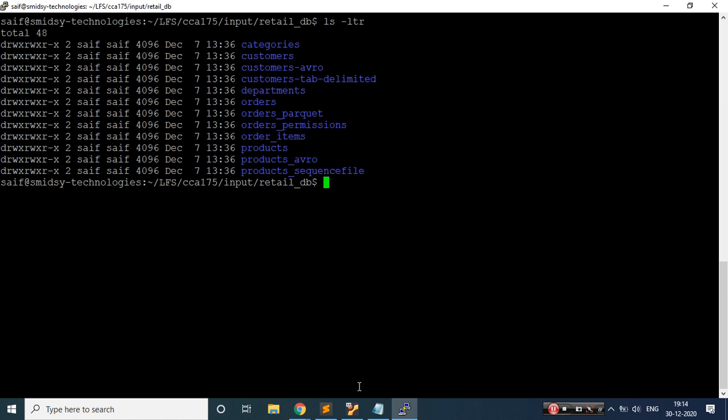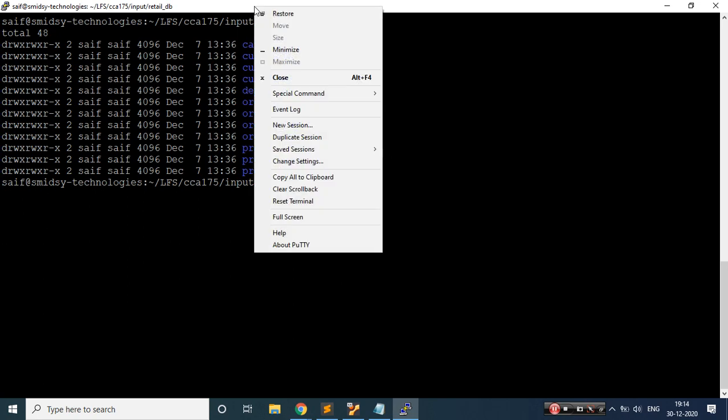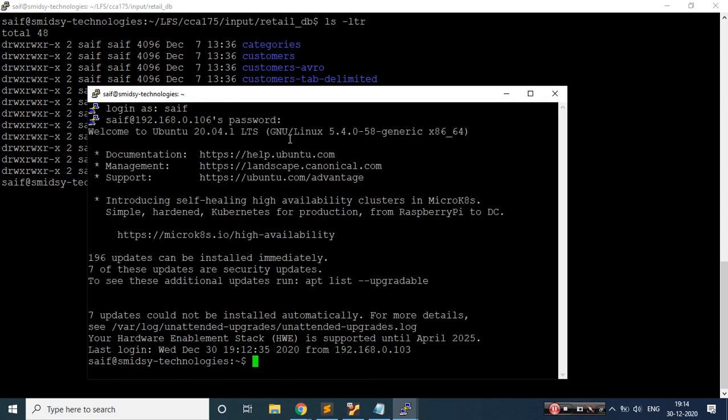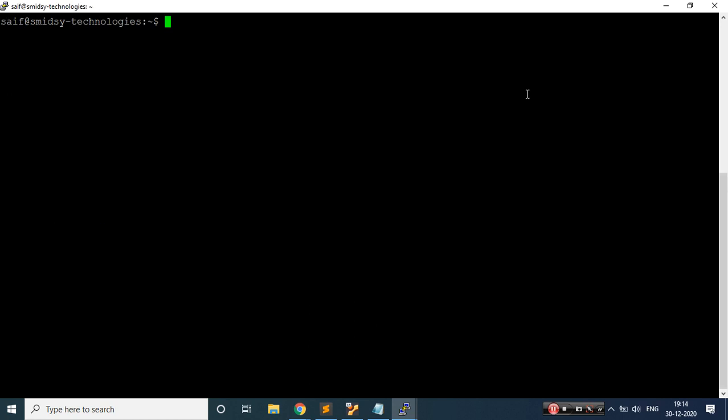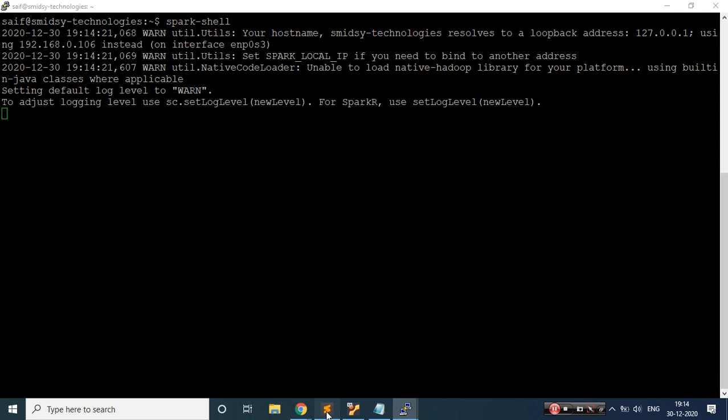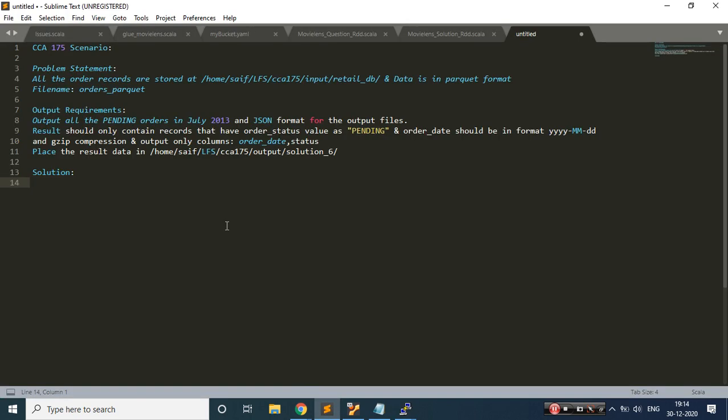Now let's try to read. Before that, let me open one more session, so let me duplicate this. Okay, cool. After duplicating this, let me start my Spark shell, because this is where I would be writing my Spark code in a REPL mode. Meanwhile, it is getting started, so let's understand the problem statement.